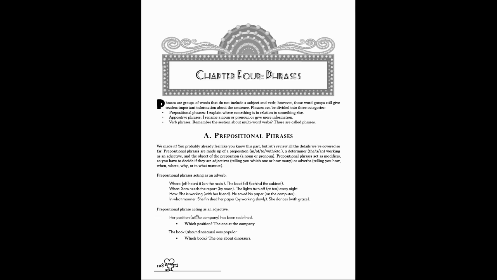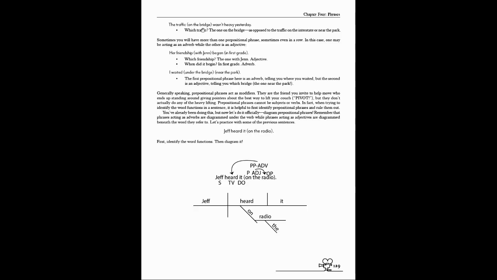Now, on the other hand, prepositional phrases will also act as adjectives. Like her position at the company, this tells me which position, right? As opposed to her position on the council or on the committee, or somewhere that's not the company. The book about dinosaurs, well, that's which book, right? That's the book that's popular, not all books, just that specific one. So it tells me which one. And then, the traffic on the bridge wasn't heavy yesterday. Well, which traffic? The traffic on the bridge. The traffic on my street or the street nearby might have been heavy, but the traffic on the bridge was actually pretty okay.